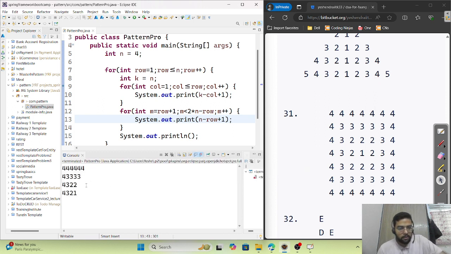Okay, so I think we got our output. This is our first, 4 3 2 1, 4 3 2 1, and this is the second. Yeah, we got it. 1 2 3 4 5, then 1 2 3, and then 1. So we have completed our 2 patterns.